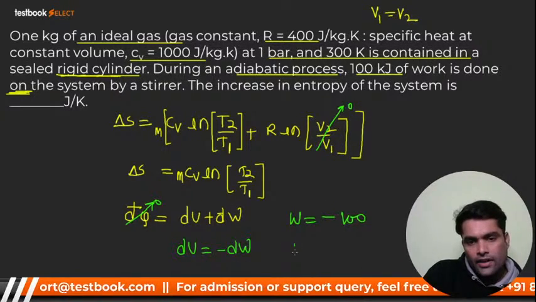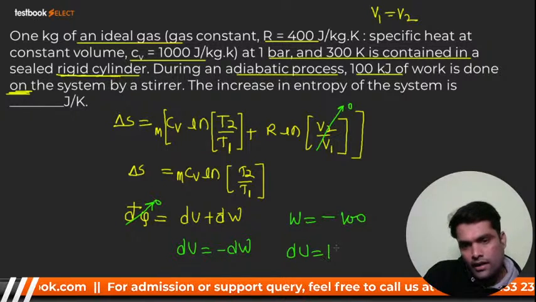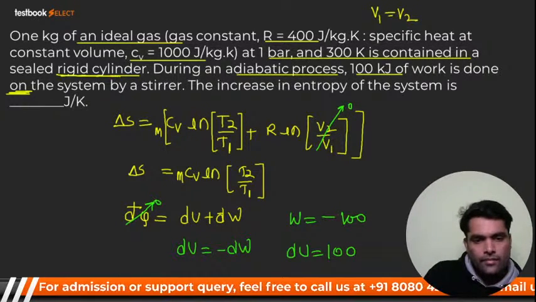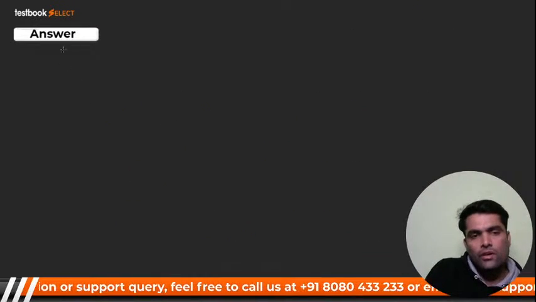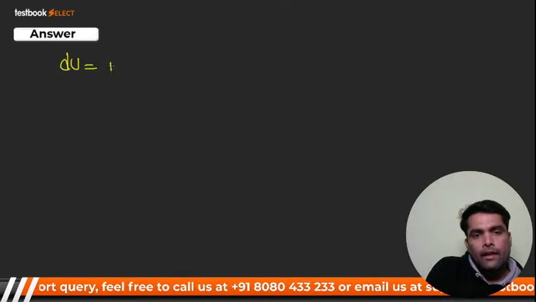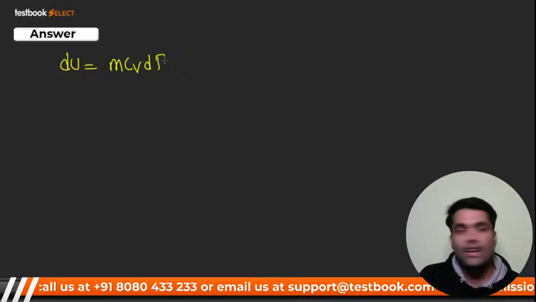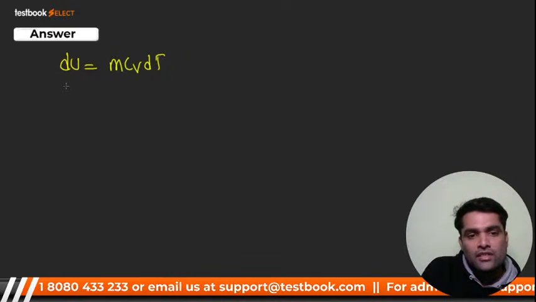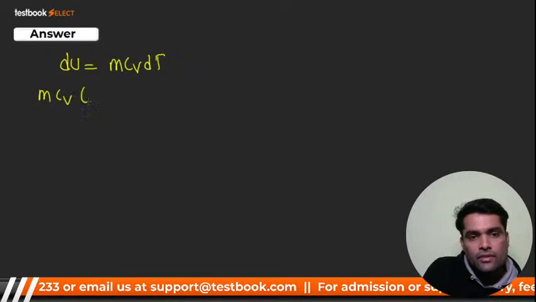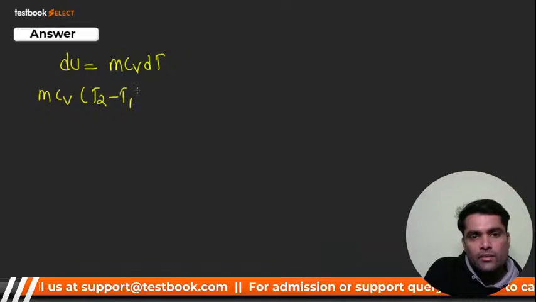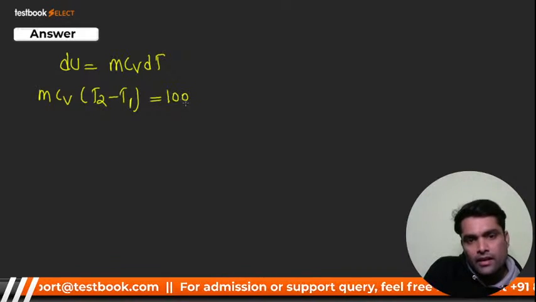So dU is 100. You know that dU is equal to m Cv dT, so m Cv (T2 minus T1) is equal to plus 100.